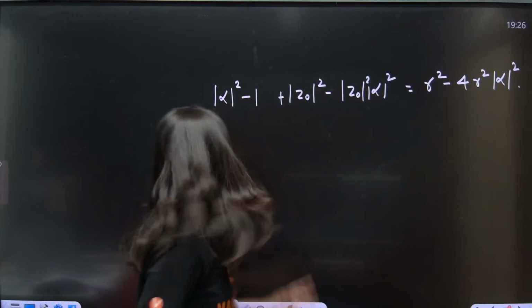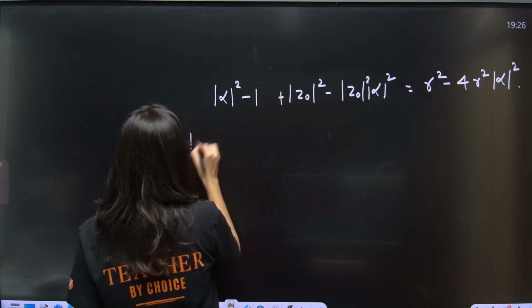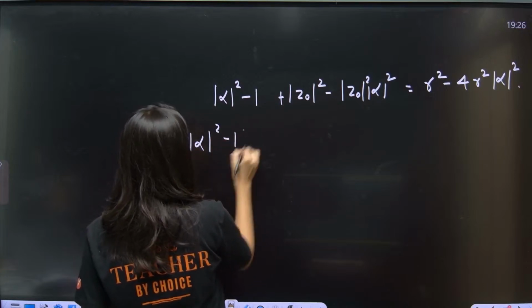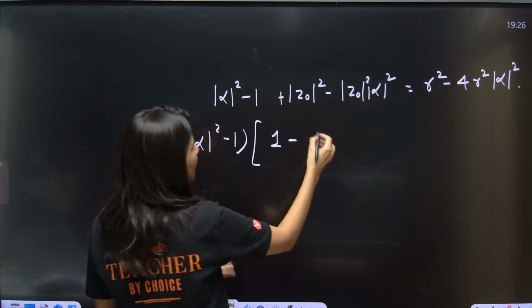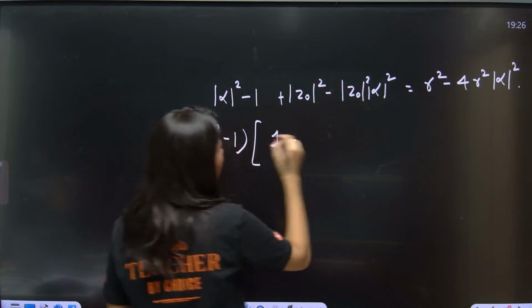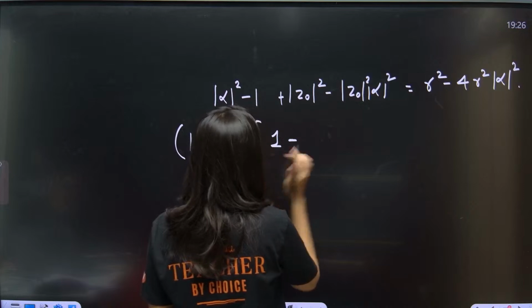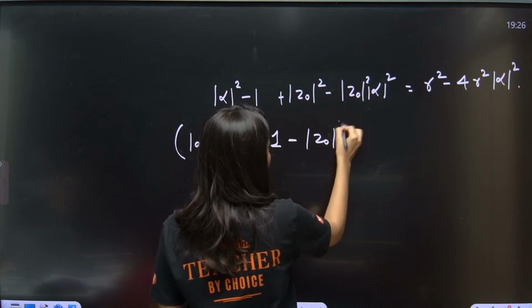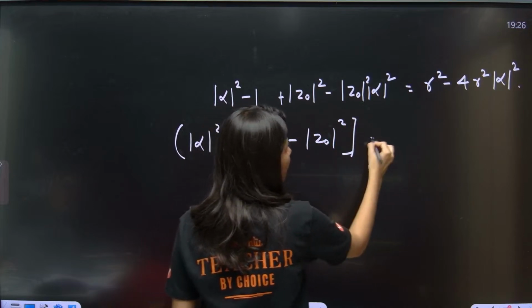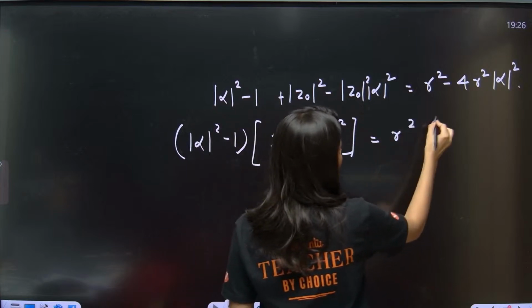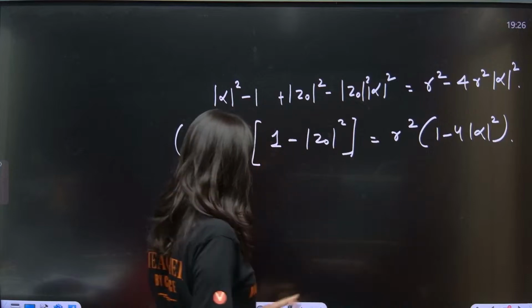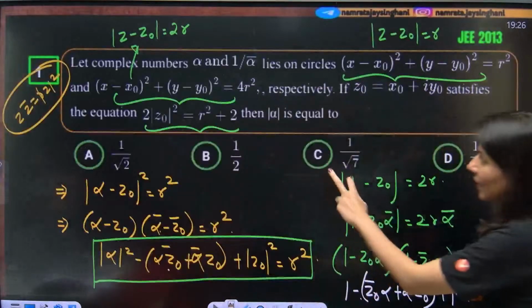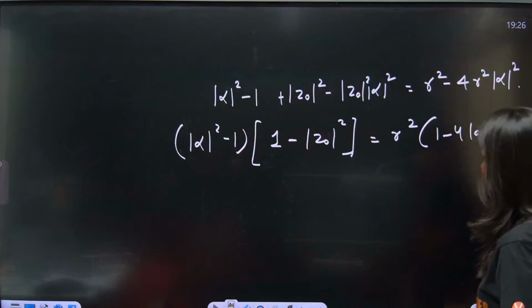Correct? So clearly if I take mod alpha square minus 1 common, it will become 1 minus alpha square. So this is 1 minus, and you are going to get mod z naught square. This is equals to r square if you take common 1 minus 4 mod alpha square. Now put the value of z naught. What is the value of z naught? R square plus 2 by 2.